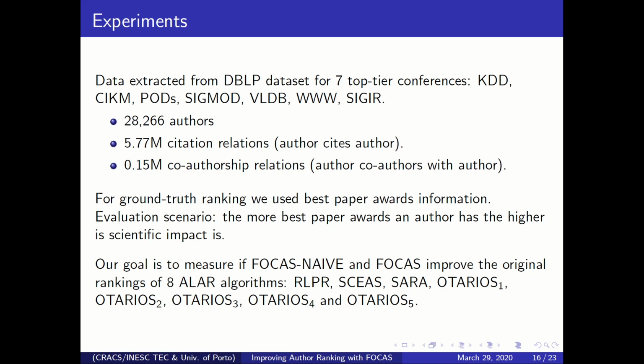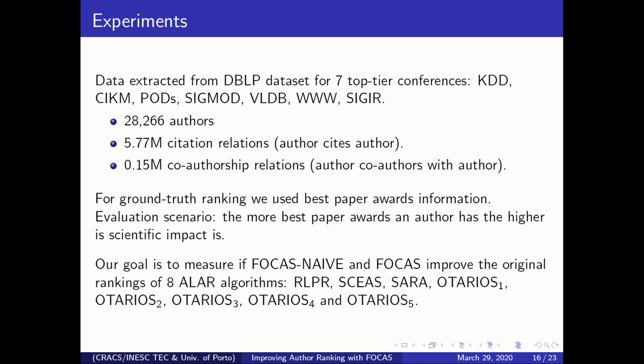For the citation network, we have 5.7 million relations, meaning that an author cites another author. For the co-authorship network, we have 0.15 million, meaning that an author has collaborated with another author on a specific paper.